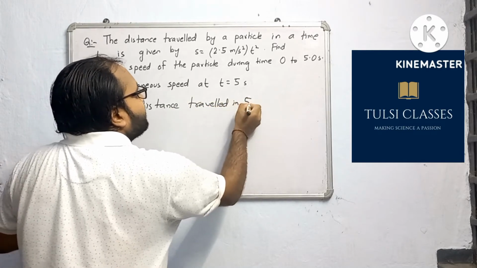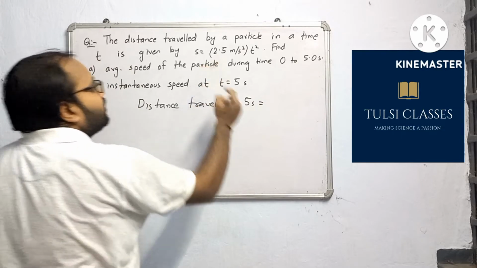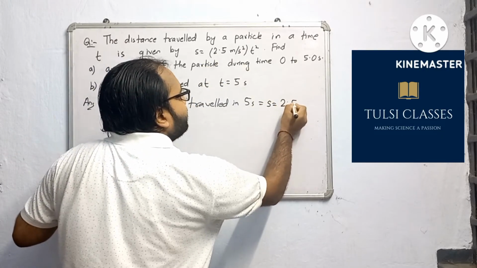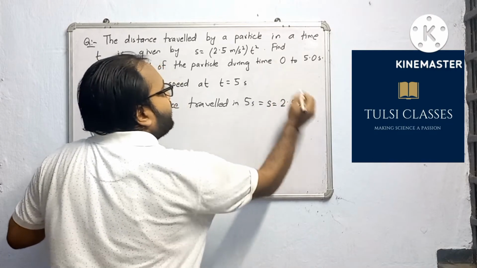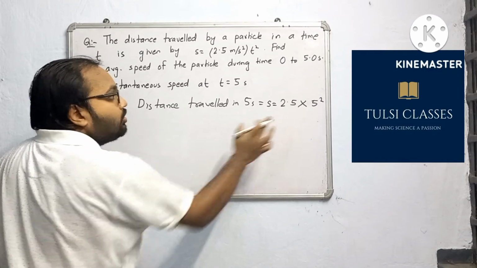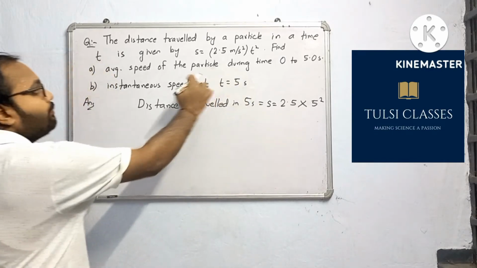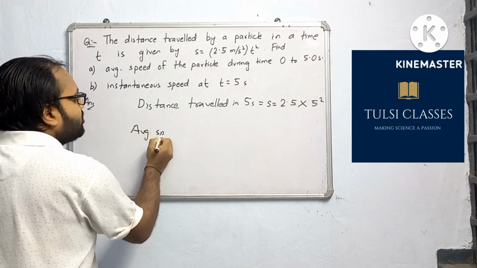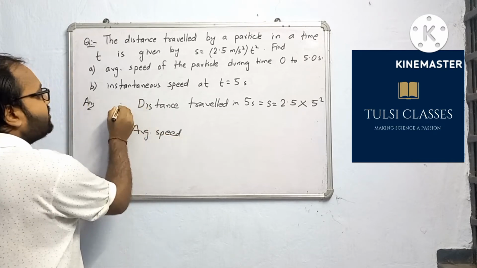in 5 seconds is equal to how much? S is equal to 2.5 multiplied by t square. T is 5, so 5 square. This is the distance travelled. Now to save time, we will not find it. We will put it in the formula. Average speed, I am writing here, this is answer of part A.